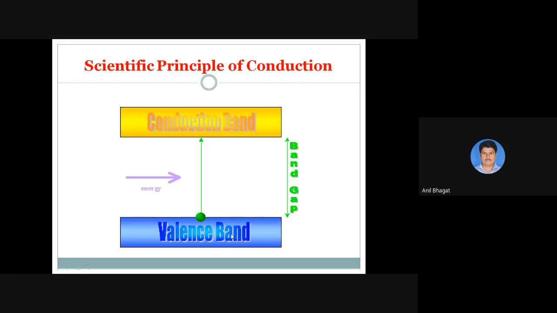Now, in the valence band there are a number of electrons present. What happens in this material? You apply external energy, and these electrons in the valence band break their bonds and move into the conduction band.